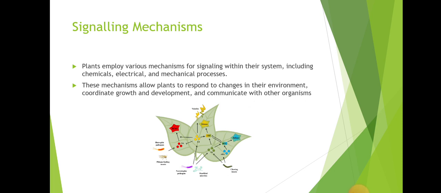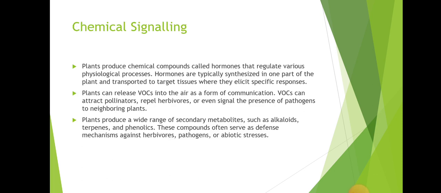Signaling mechanisms. Plants employ various mechanisms for signaling within their system, including chemical, electrical, and mechanical processes. These mechanisms allow plants to respond to changes in their environment, coordinate growth and development, and communicate with other organisms.